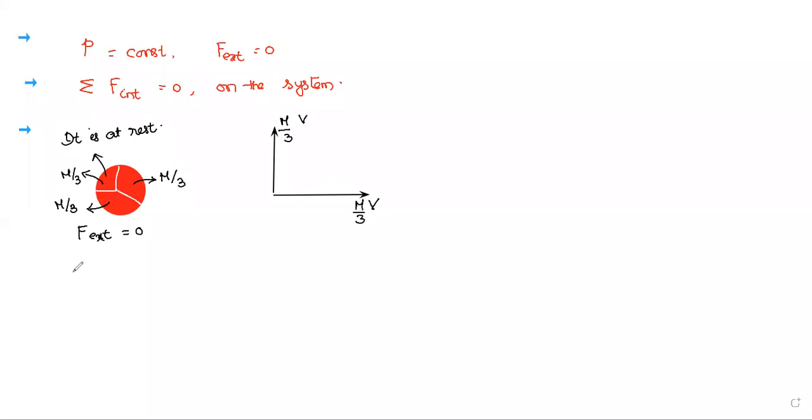Okay. So the question I am writing: find the velocity of the third piece. Third means, better I write the numbers to understand. This is taken as the first piece, this as the second piece, and this as the third piece. I am asking what is the velocity of the third piece.